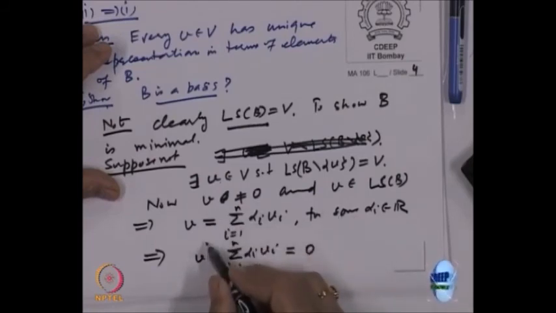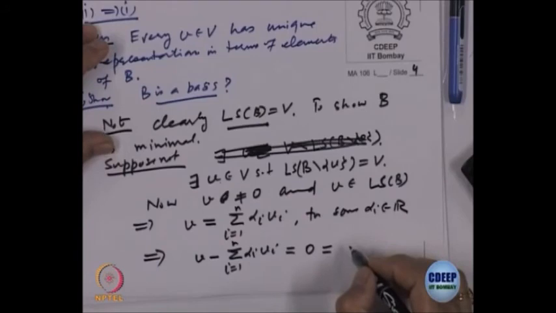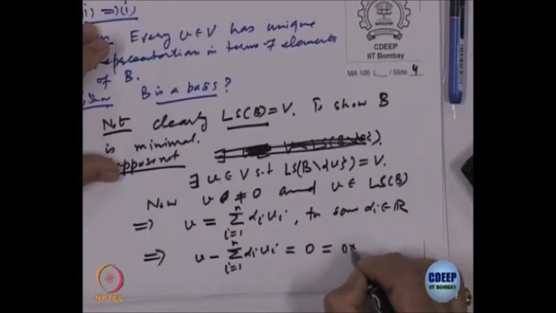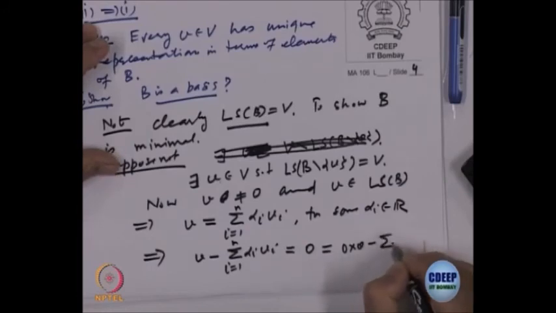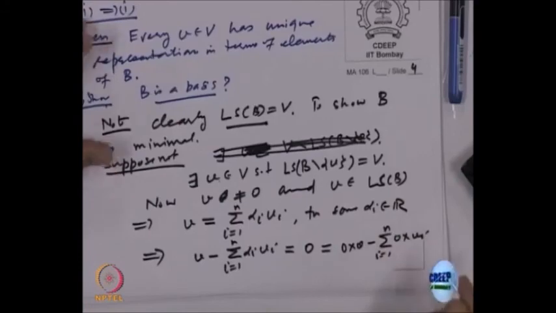Everything shifted on one side is 0, but what is 0 also equal to? It is 0 times V 1, up to 0 times V n. I can write 0 as a linear combination of anything by putting all scalars 0.